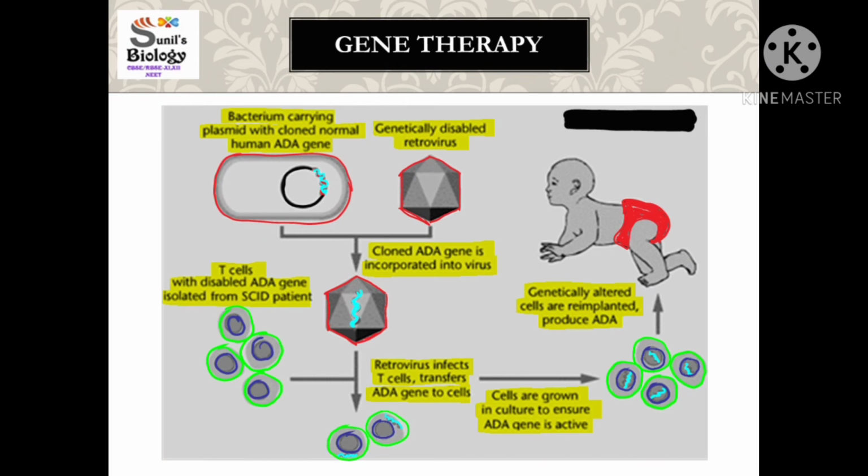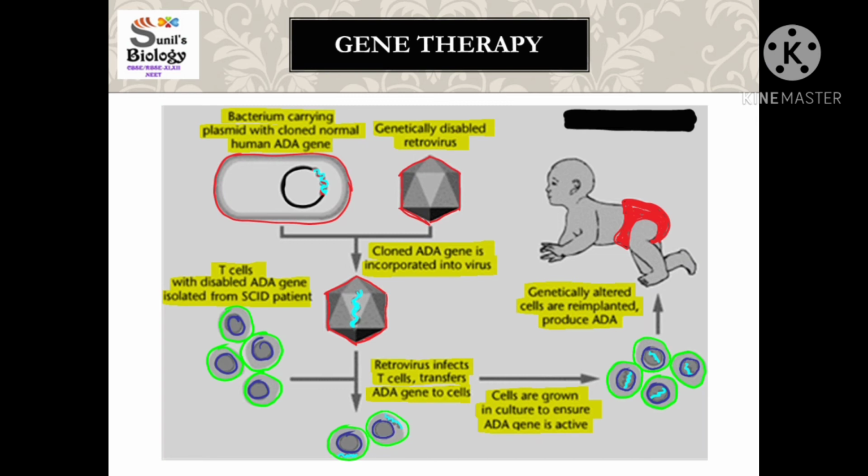Then this gene is introduced into the plasmid, and then rDNA is formed, and this rDNA is introduced into the E. coli bacteria, and inside the bacteria the multiplication will be carried out. Then later on, this alien DNA, this gene of the adenosine deaminase, is isolated from there, and